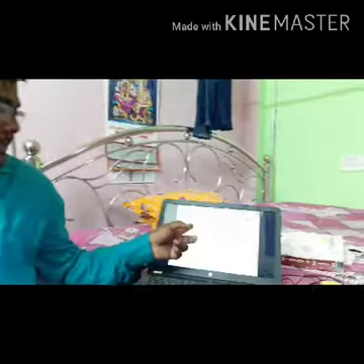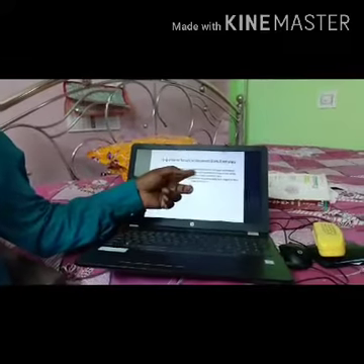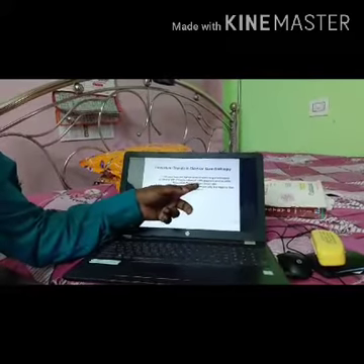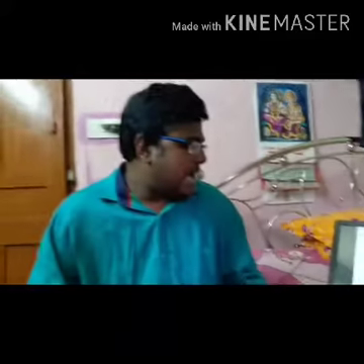The second point given here: electron gain enthalpy values of noble gases are positive, while those of beryllium, magnesium, nitrogen and phosphorus are almost zero. Electron gain enthalpies of noble gases are positive because they have already achieved their stable electronic configuration. That means they are already stable. If you consider neon, the atomic number is 10, so 1s2, 2s2, 2p6.